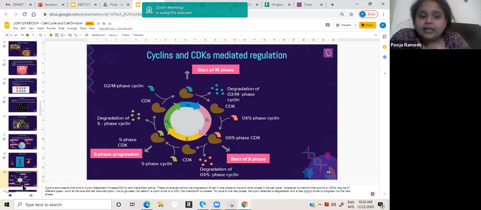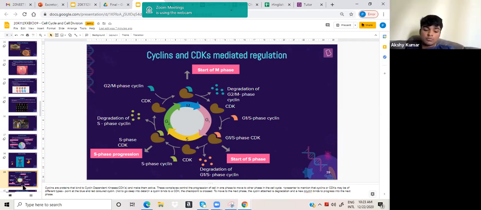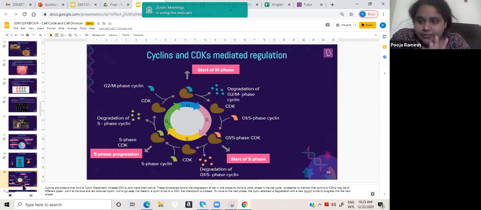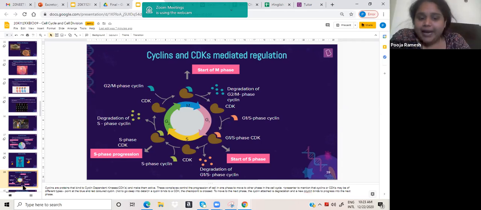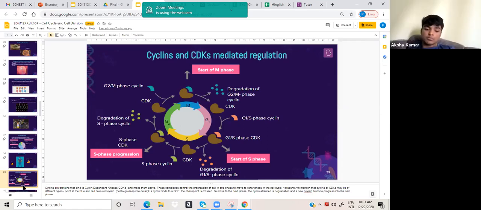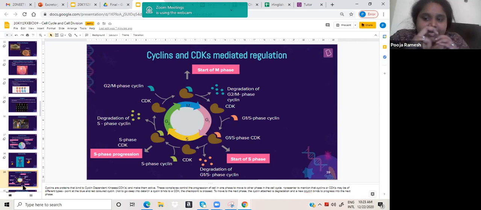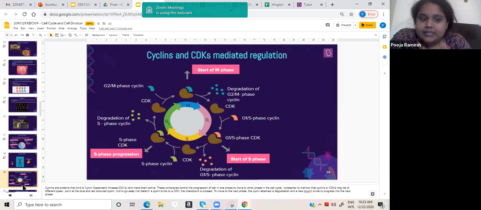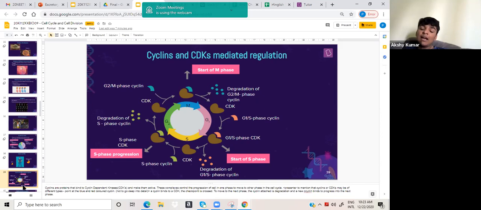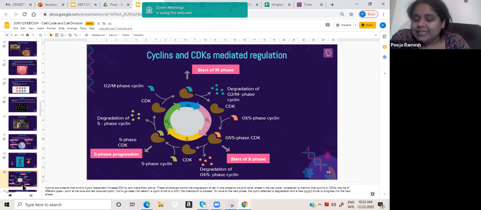Now, cyclins are proteins. Cyclin dependent kinases are proteinaceous enzymes. There's a difference. Now this cyclin has to bind with the cyclin dependent kinase to make it active. If the cyclin does not bind with the CDK, it won't become active. It's like trypsin basically, which activates all the other things. Exactly, something similar.